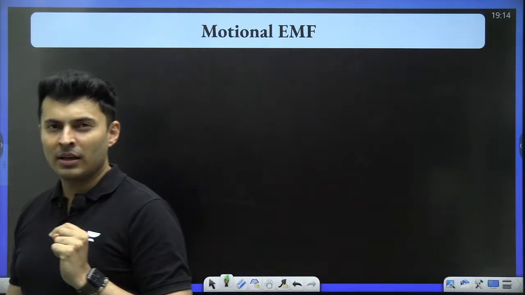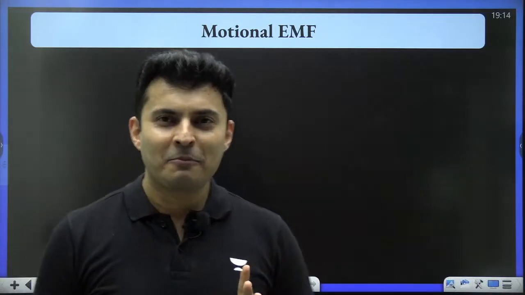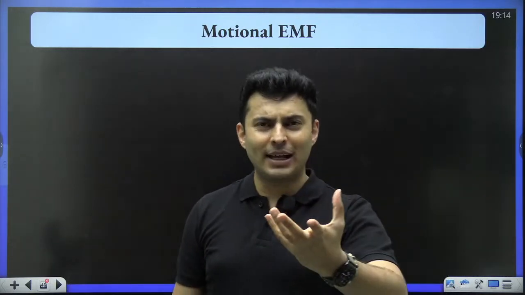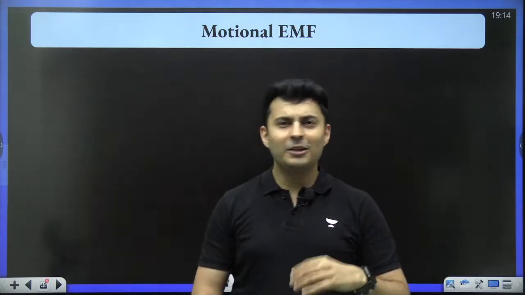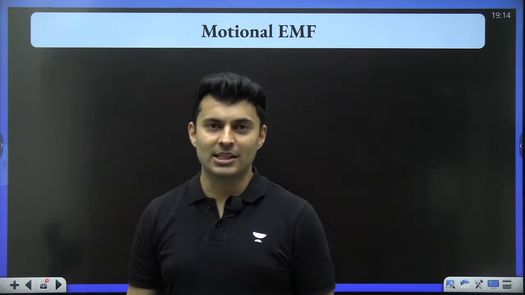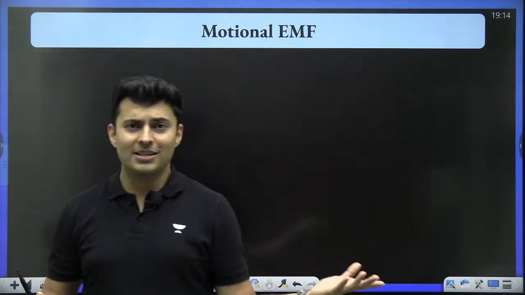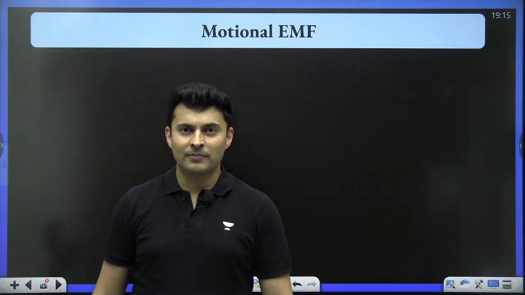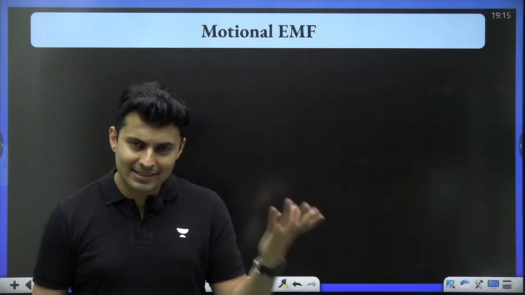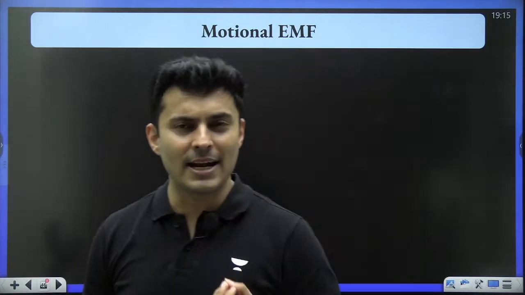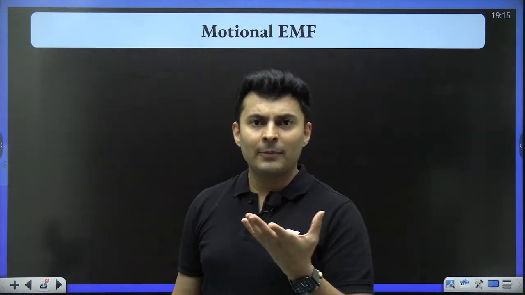Okay. Till now, what did we see? Faraday's and Lenz's law, and we saw that whenever you change flux, there is electricity created, and there are different ways of creating the flux: by changing the field, by changing the area, or by changing the orientation. Now, we'll see, actually it's Faraday's law only, but looked at in a slightly different way,